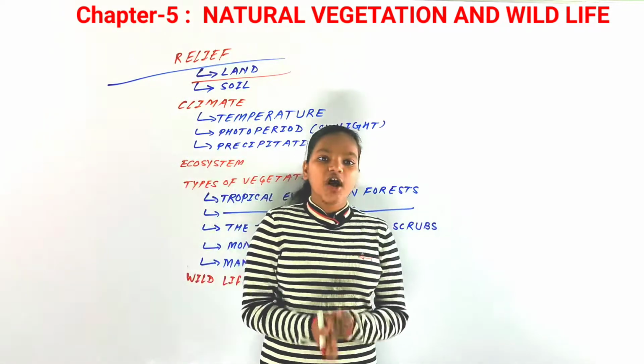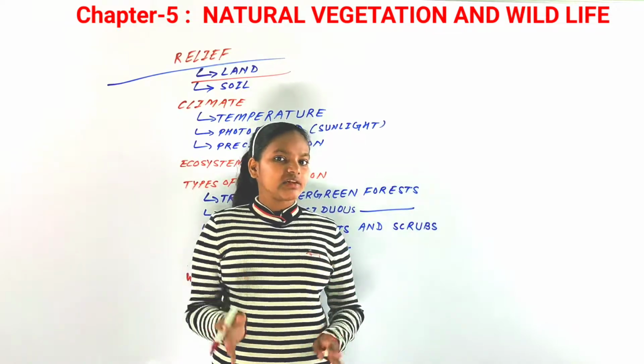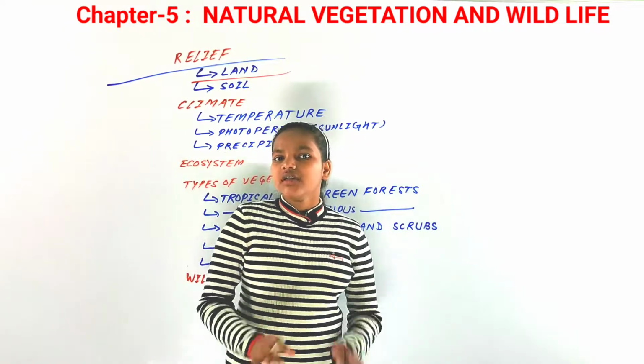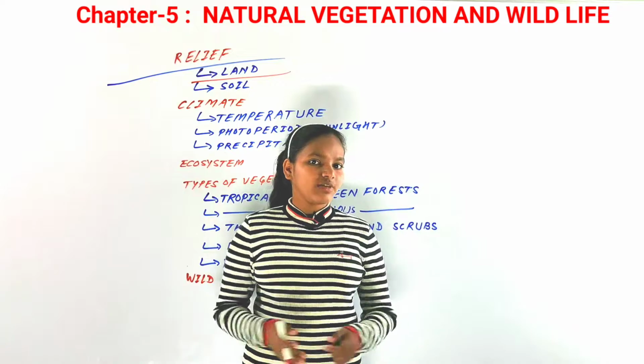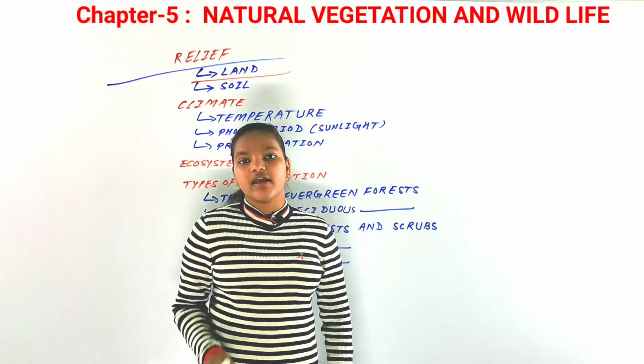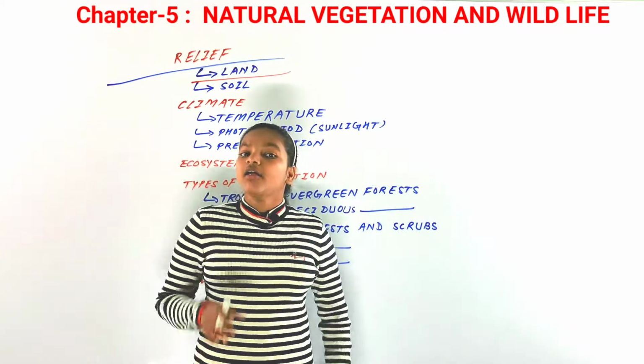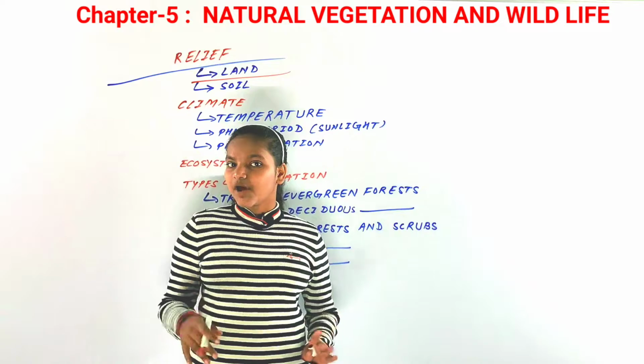So land. Now the first factor that affects the natural vegetation in the relief features is the land. Now just think about that. It's very obvious that land affects the natural vegetation of any particular area, the flora and fauna of that particular area. Now flora and fauna, what is the concept of flora and fauna?